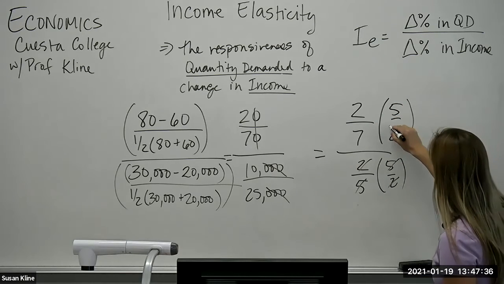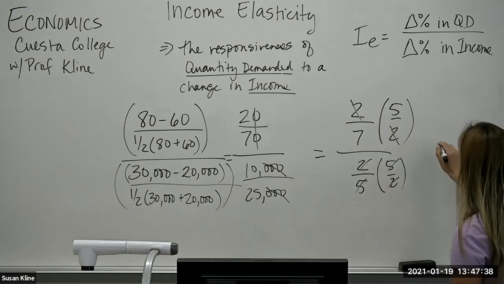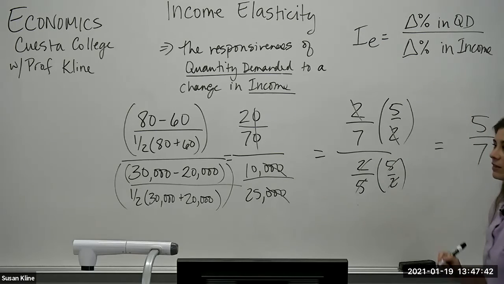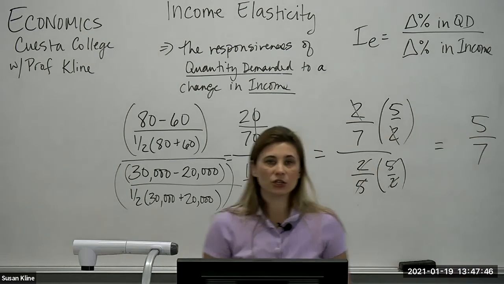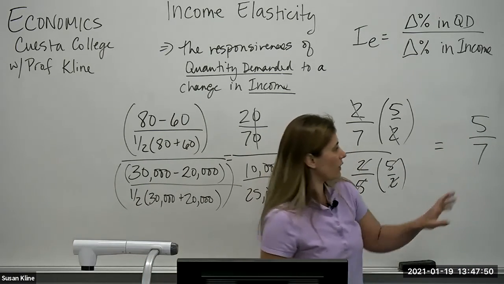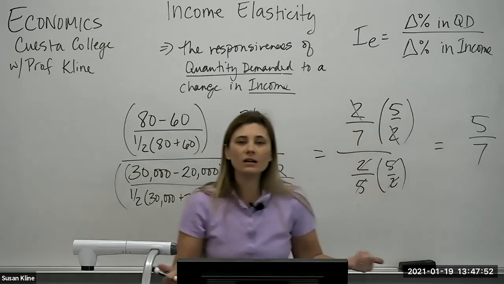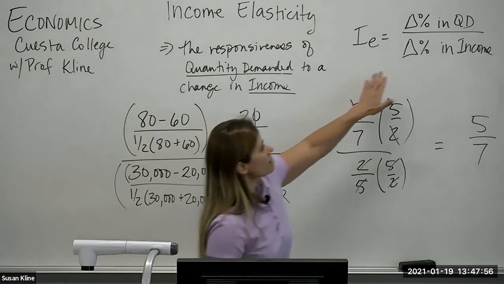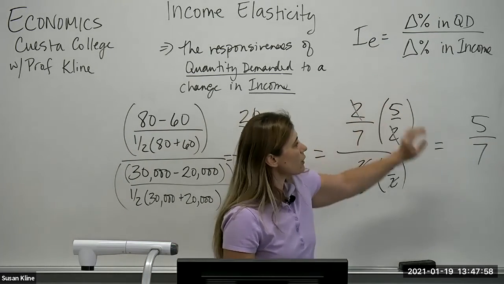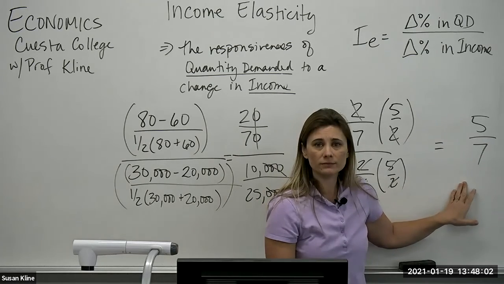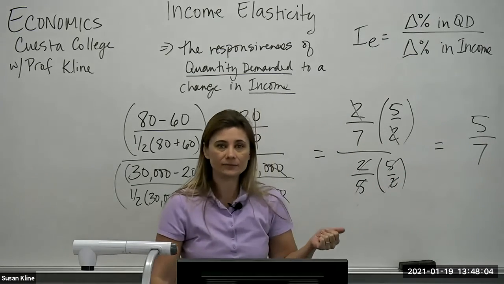Notice what we have now. We cancel out the 2. The answer to our problem is 5/7, right? Now, if you have to enter a number, then yes, go ahead and plug this into your calculator to figure out 5/7. But here is what we've figured out without having to plug anything into a calculator. It's a positive number, so it is a normal good. And then it's less than 1, so it is a necessity, right?